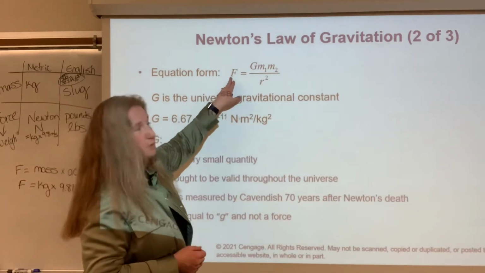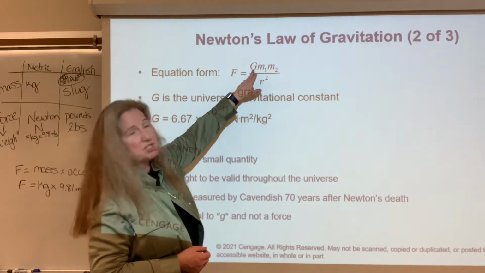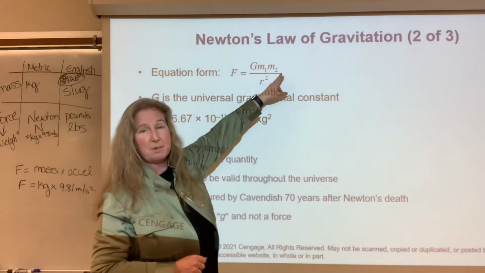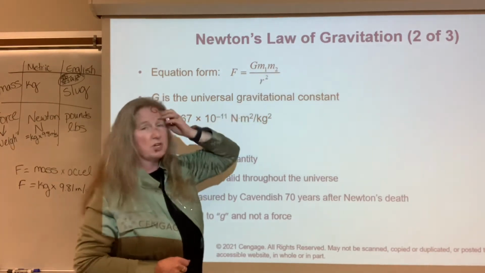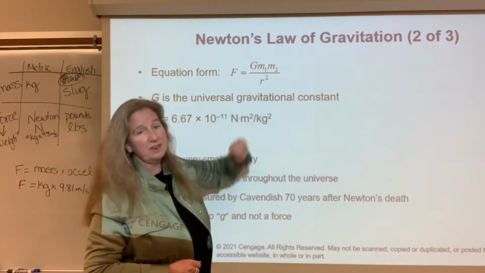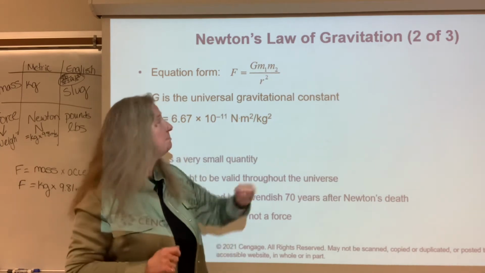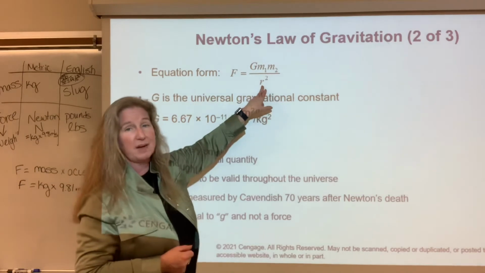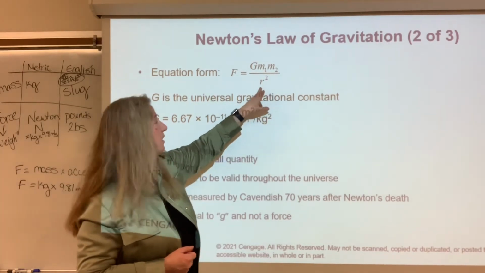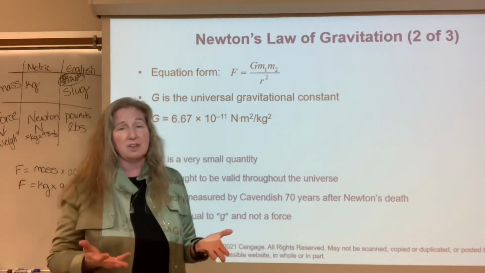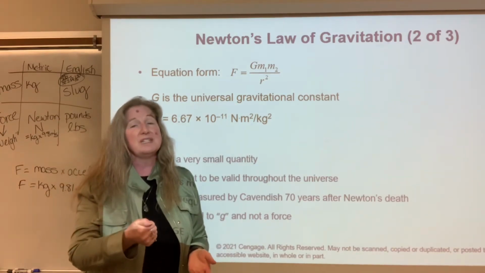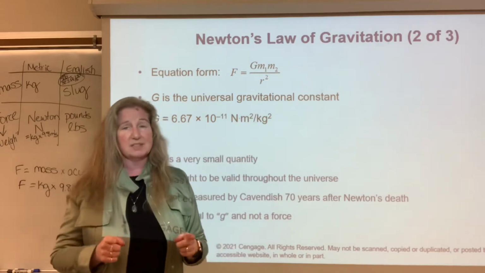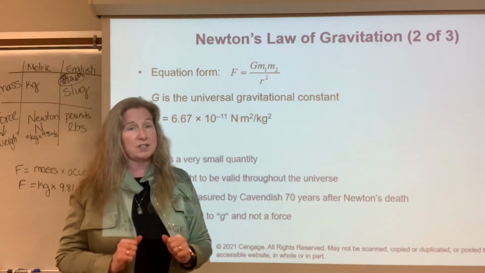So the force between two objects is big G. Hang on, we'll come back and talk to that. Mass of one object times the mass of the other. Now, sometimes when you're talking about the Earth, you'll see one of these as big M, like a capital M, because that's the mass of the Earth. And they're separated by a radius that is squared. So anytime we square a value, it has a really significant impact. So the distance between two objects is squared, so that's very significant.